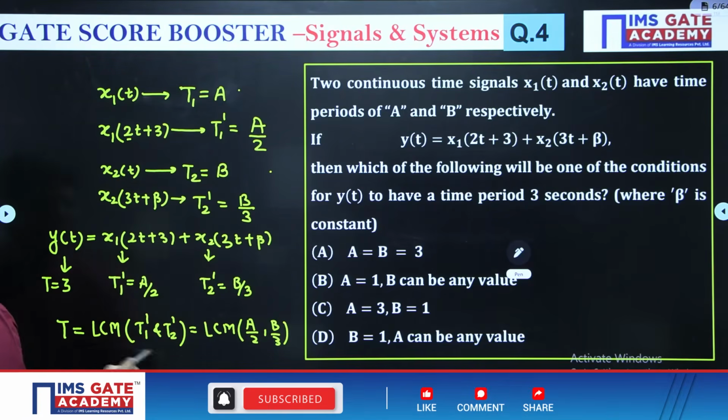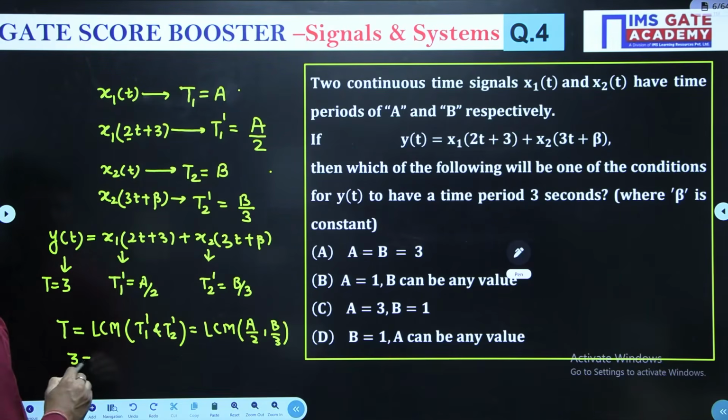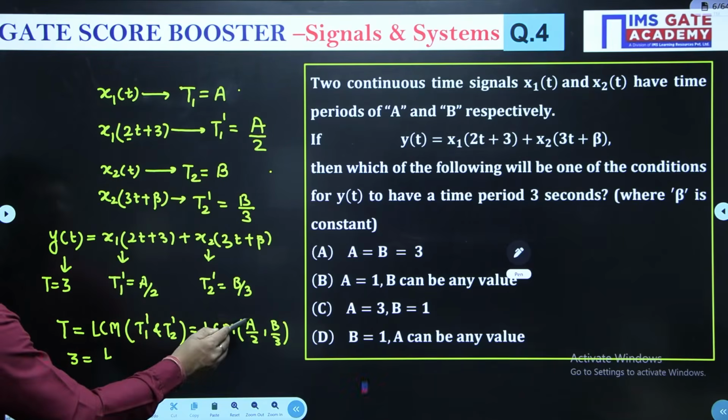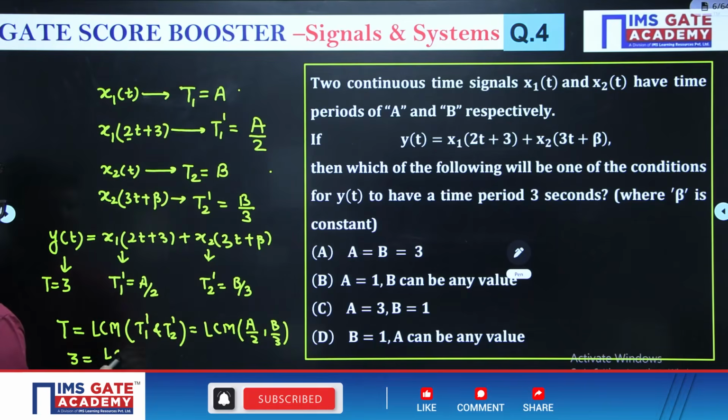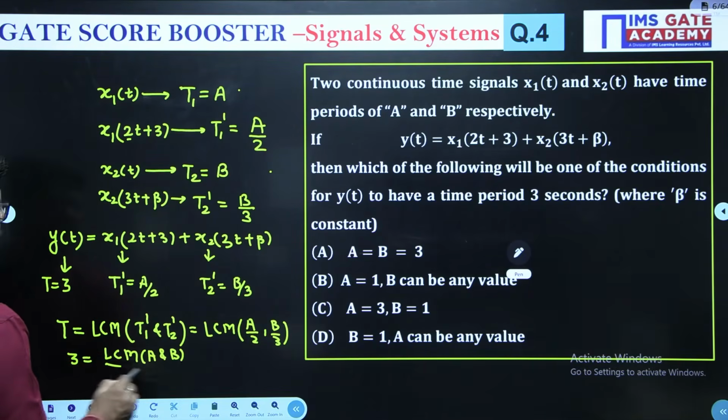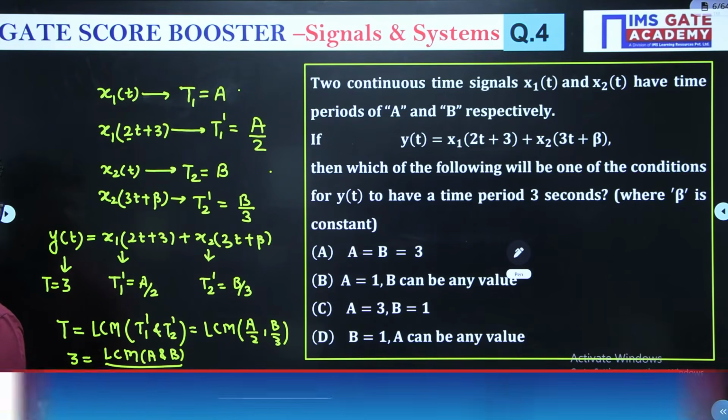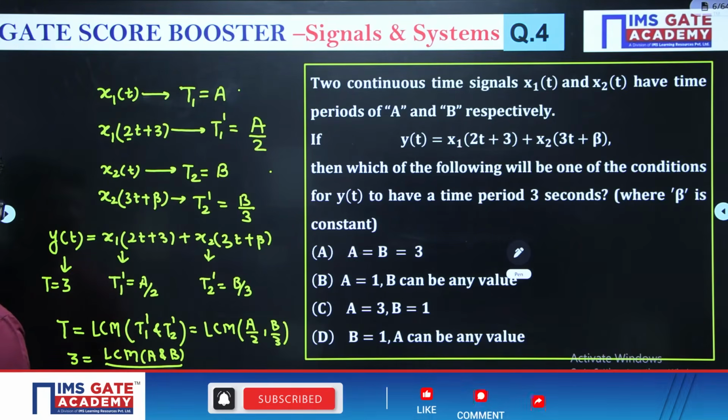Or T is given as the LCM of p by q and p1 by q1 or p2 by q2, which is equal to the LCM of a and b divided by the HCF of 2 and 3.